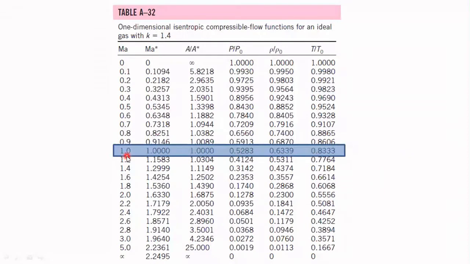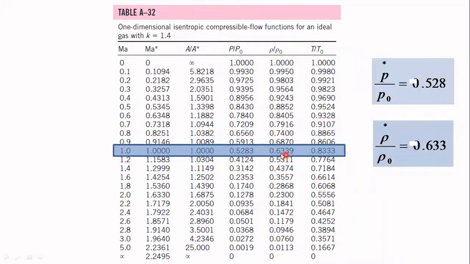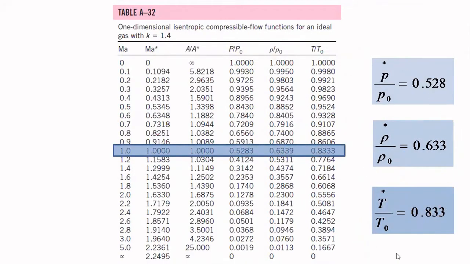So for Mach number equal to 1, you can find P star by P0 as 0.528, rho star by rho 0 as 0.633, and T star by T0 as 0.833. You have to remember these values, or if you have a property table, you can find these values from the property table for Mach number equal to 1. So the pressure ratio is 0.528, the density ratio is 0.633, and the temperature ratio is 0.833, as you can see here.